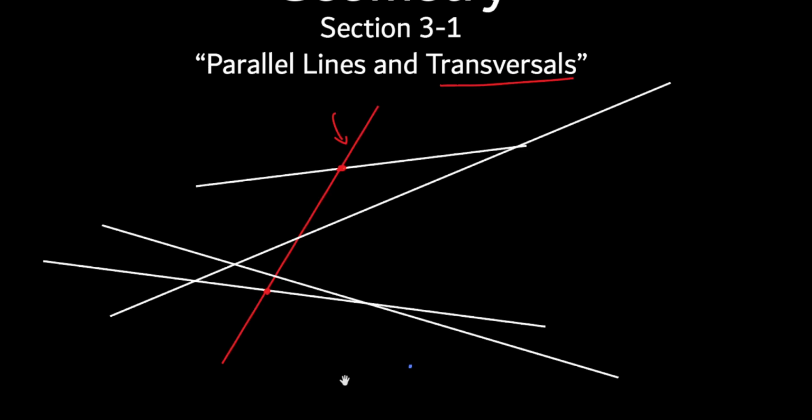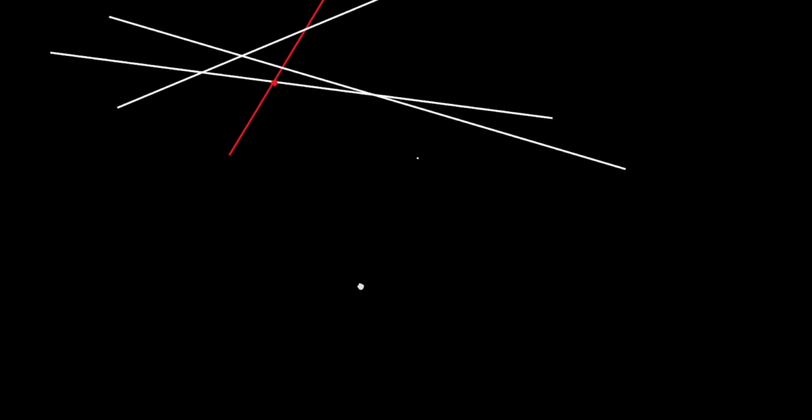All right, so let's talk about two other lines that intersect each other and some of the angles they form. We're going to talk about this quite a bit. So what if I had just any two lines? Now these are lines, but I'm just being a little bit lazy and not putting the arrows on the ends, okay? So they are lines. They're not line segments. They don't have an end point. They keep on going. I'm just a little lazy, just didn't put the arrows on there for the sake of time.